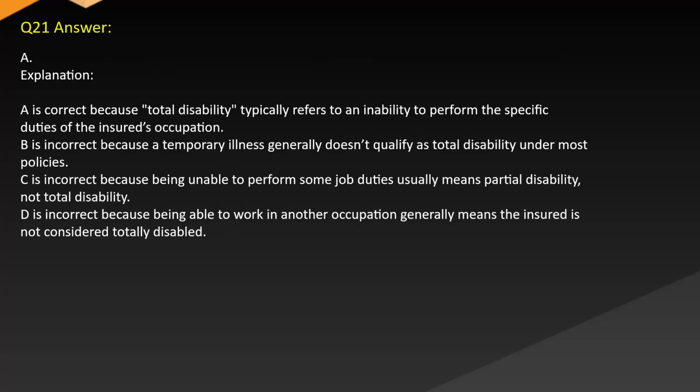Answer A. Explanation is correct because total disability typically refers to an inability to perform the specific duties of the insured's occupation. B is incorrect because temporary illness generally doesn't qualify as total disability under most policies. C is incorrect because being unable to perform some job duties usually means partial disability, not total disability. D is incorrect because being able to work in another occupation generally means the insured is not considered totally disabled.